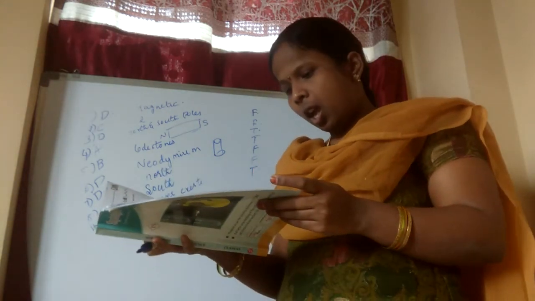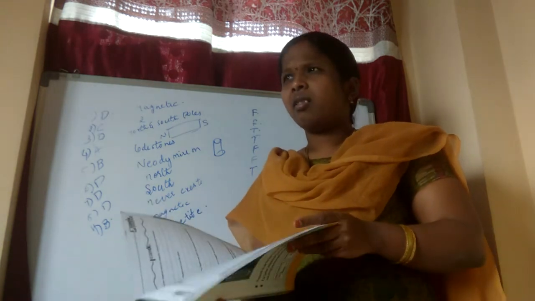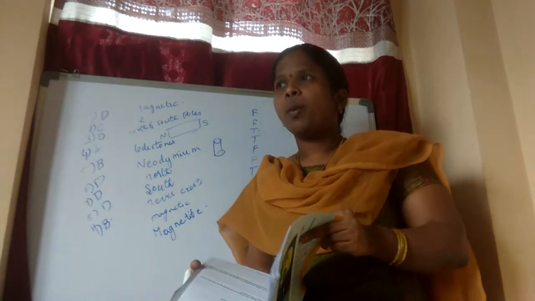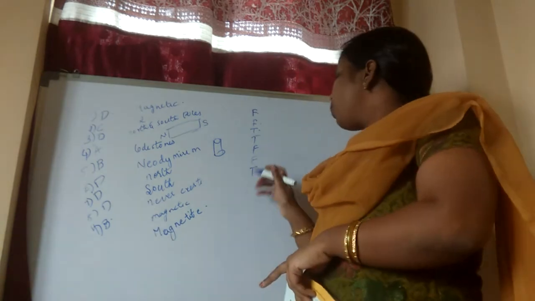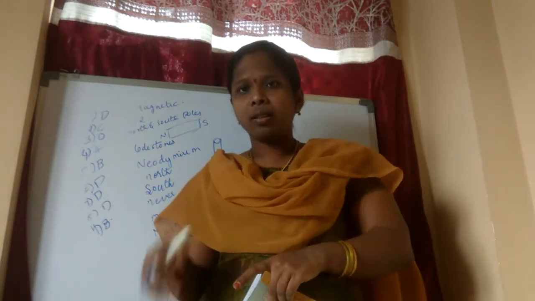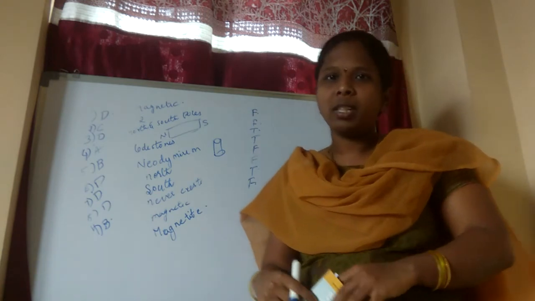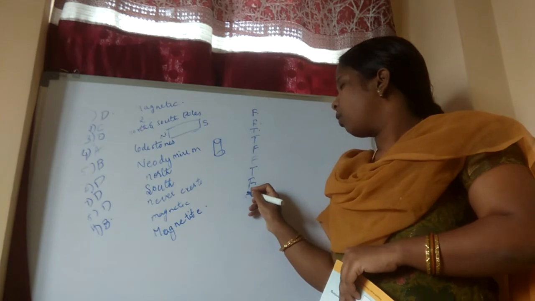So the next. Aluminium is attracted by a magnet. Do you have any experience that aluminium has a magnetic property for attraction? No, right? So what is the option? False. Water is a magnetic substance. Does water have any magnetic property? No, right? So what is the option? Yeah, false.